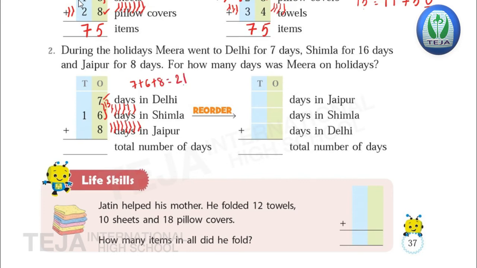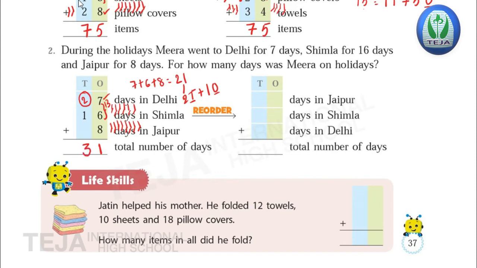If we regroup 21, then what happened? Here 1 is in the ones place and 2 is in the tens place. So 2 tens plus 1 one. So write down 1 in the ones place and carry 2 to the tens place. Now add the digits in the tens place. That is 2 plus 1 is 3.